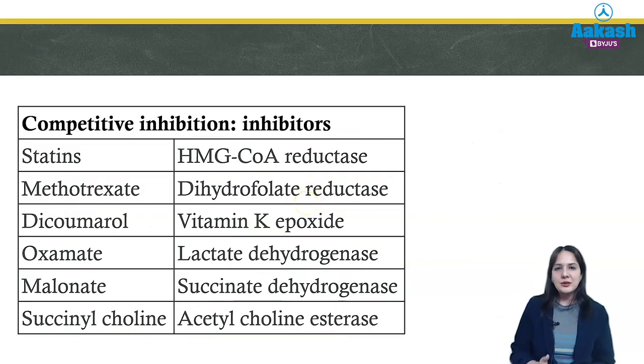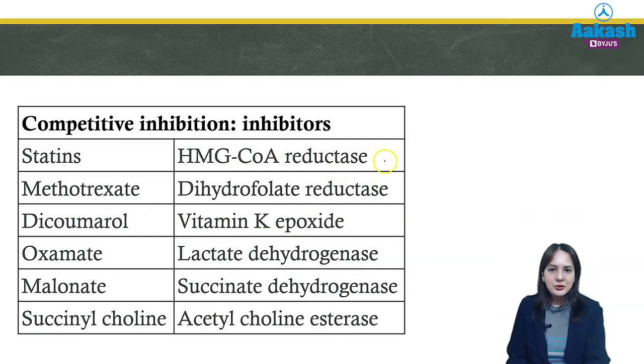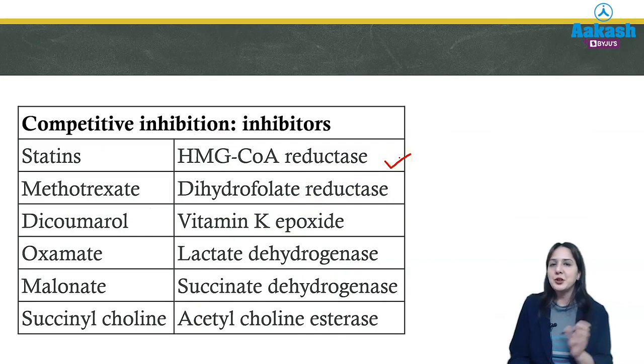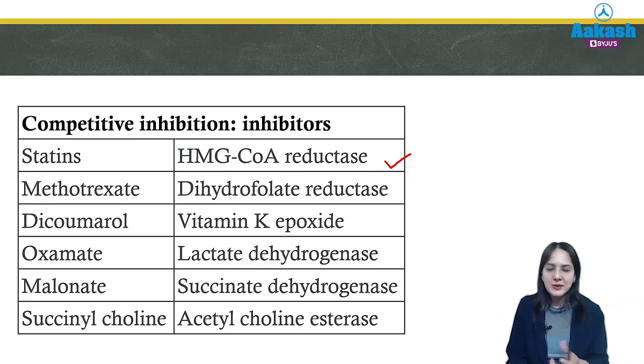So here, students, you should know about various competitive inhibitors, like statins, which inhibit HMG-CoA reductase. We know HMG-CoA reductase is for cholesterol synthesis. So people suffering from high cholesterol levels are given statins, as well as diabetics, to reduce the cholesterol level. Similarly, methotrexate, which is an anti-cancer drug, is used for inhibiting dihydrofolate reductase.